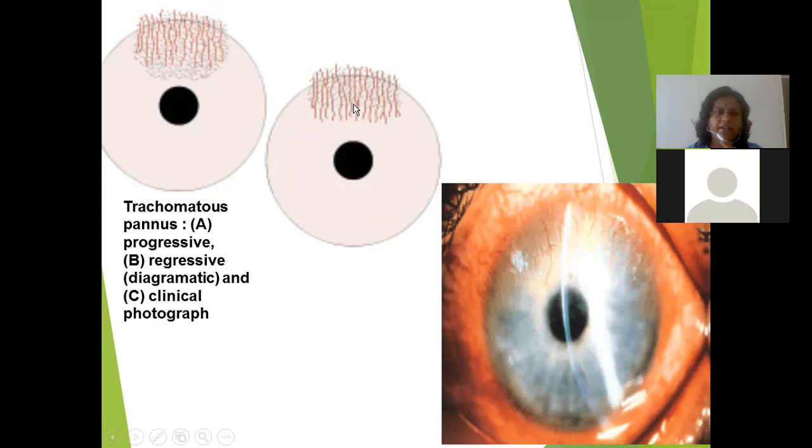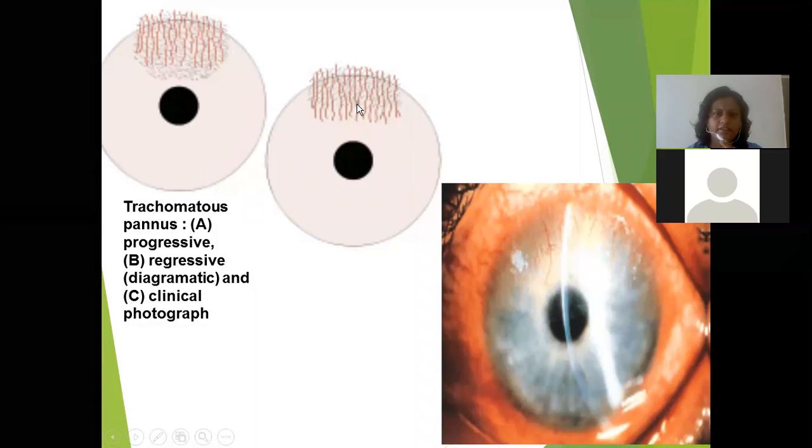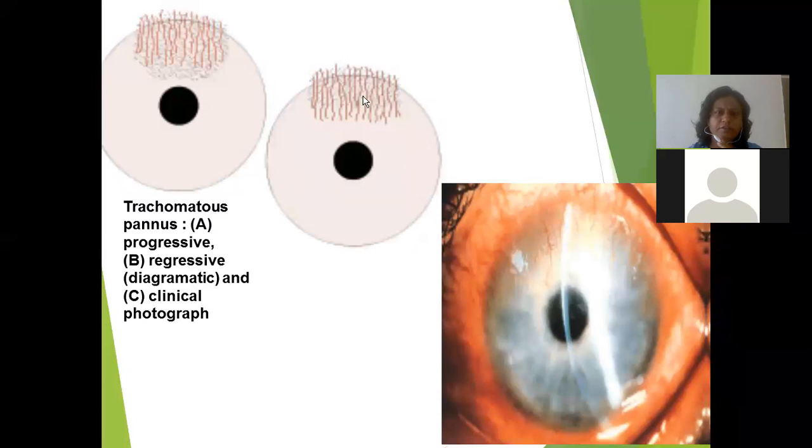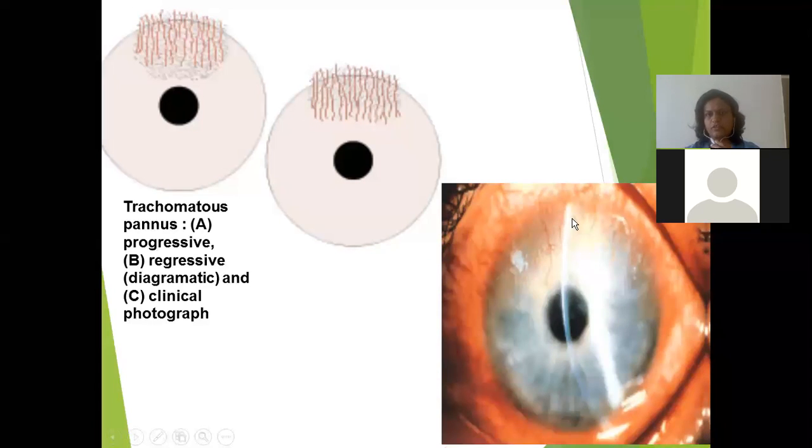And this is diagram B. In this, a regressive type of pannus is formed. After that we see the clinical photograph of the formation of the pannus. These red streaks just above the cornea in the conjunctiva are the pannus formation. This is progressive, and this is regressive.